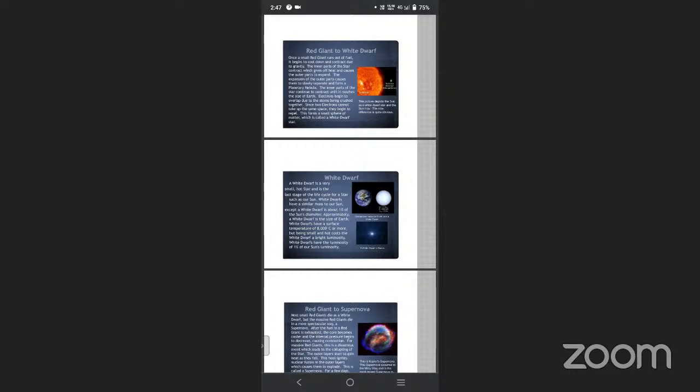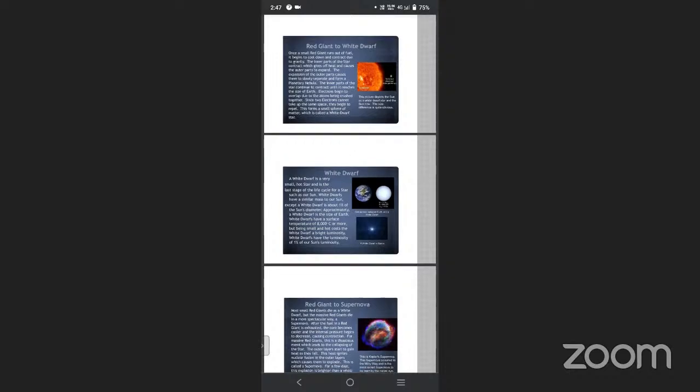The inner parts of the star continue to contract until they reach the size of the Earth.